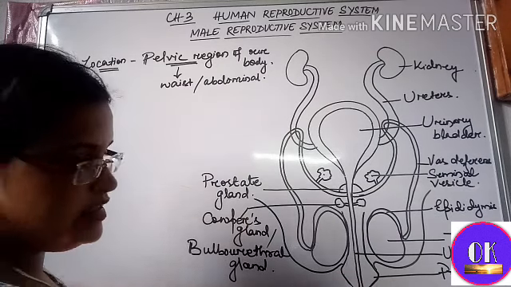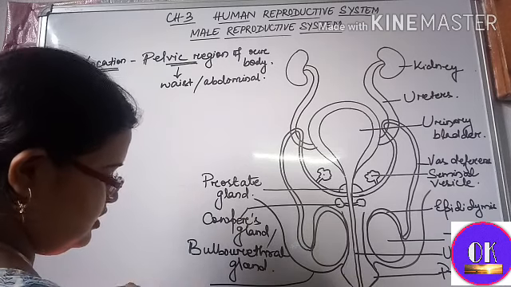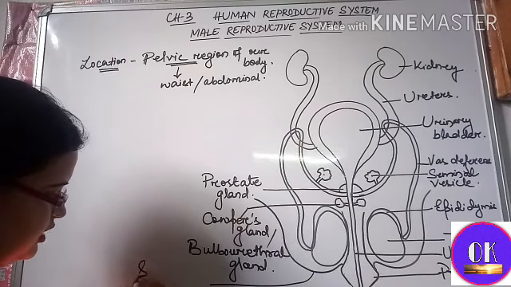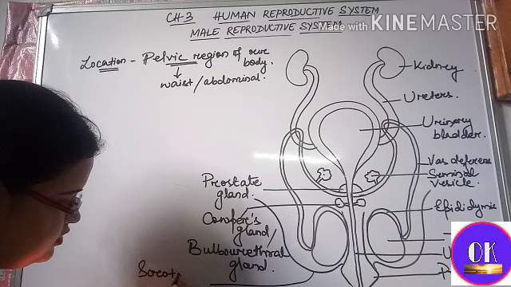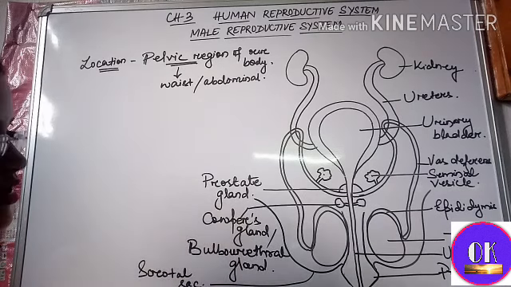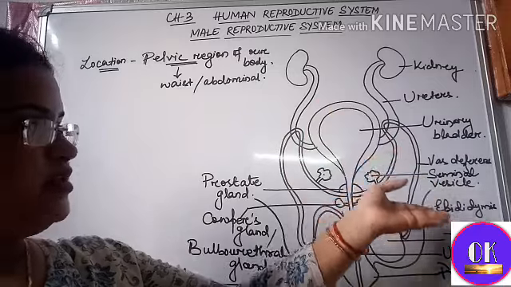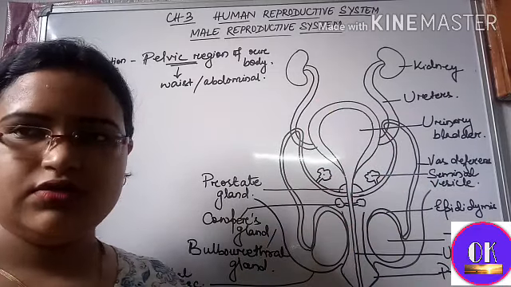And at last you can see a sac-like structure enclosing the testes, which is known as the scrotum, or scrotal sac. You can look at this; I have labeled all the structures.